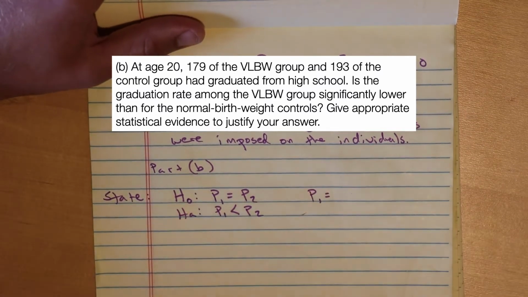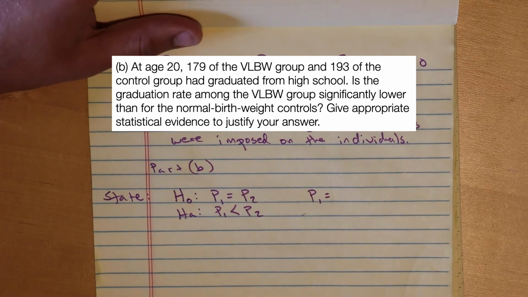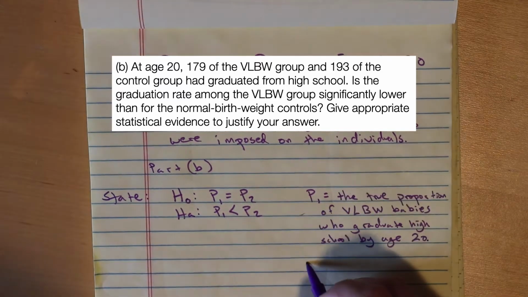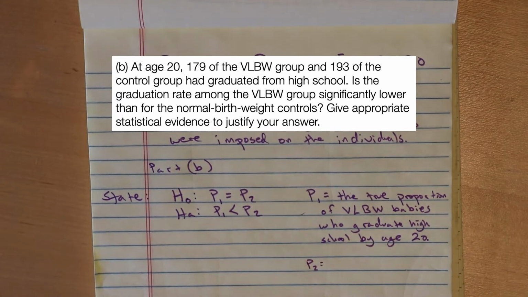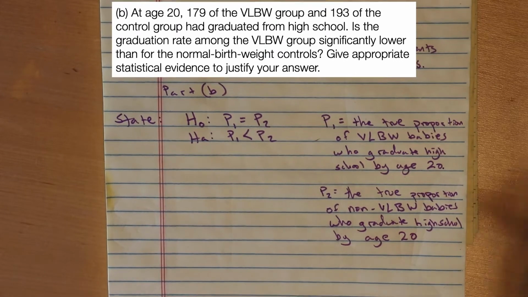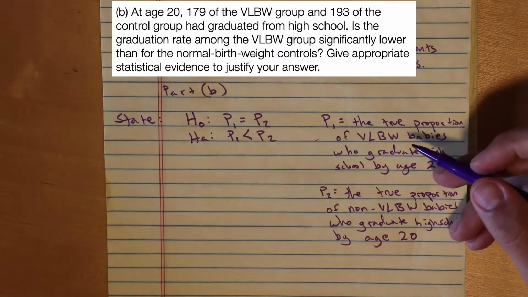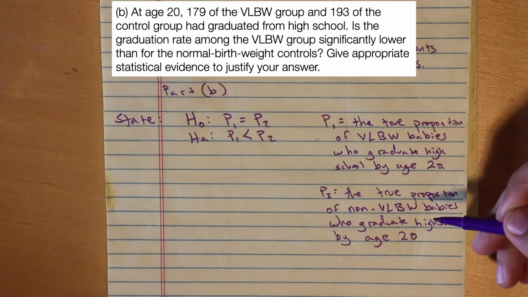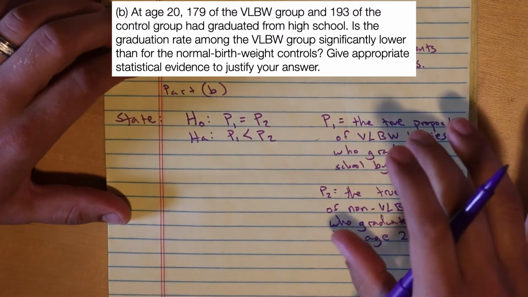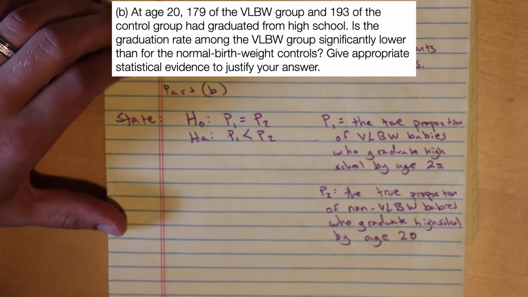So I'm going to define P1 as the true proportion of VLBW babies who graduate from high school by age 20. And P2 is going to be the true proportion of non-VLBW babies who graduate from high school by age 20. Okay, so P1 is the very low birth weight babies and P2 is the non-very low birth weight babies. So we have our state with our hypotheses and clearly labeled parameters.